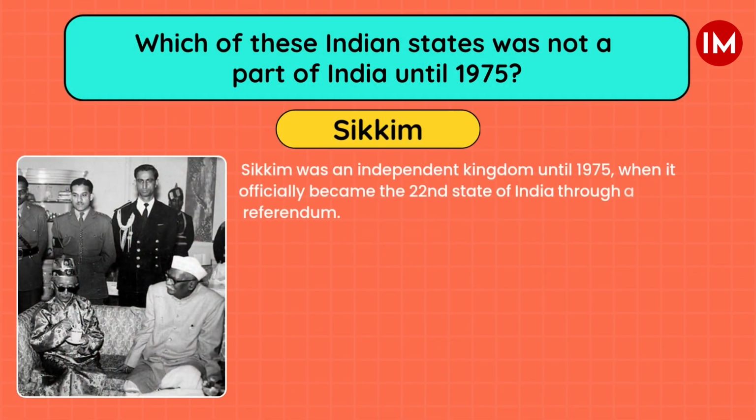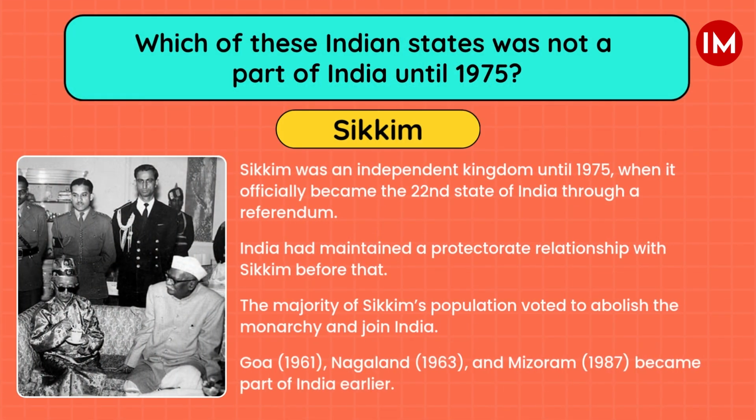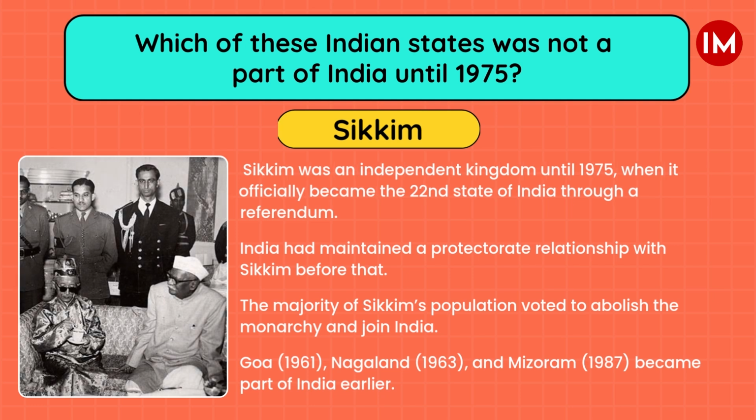Option D. Sikkim was an independent kingdom until 1975, when it officially became the 22nd state of India through a referendum. India had maintained a protectorate relationship with Sikkim before that. The majority of Sikkim's population voted to abolish the monarchy and join India.